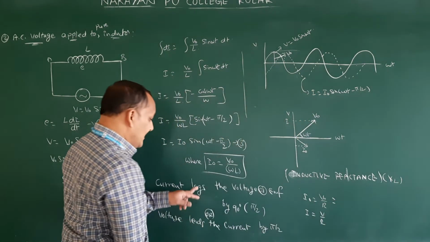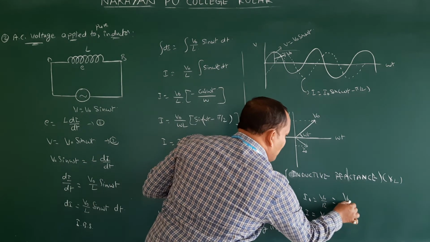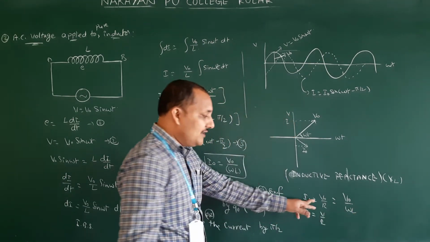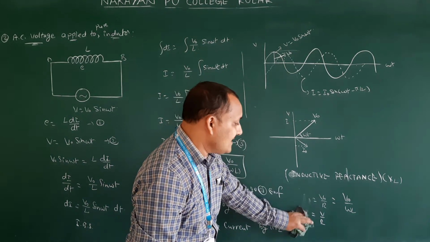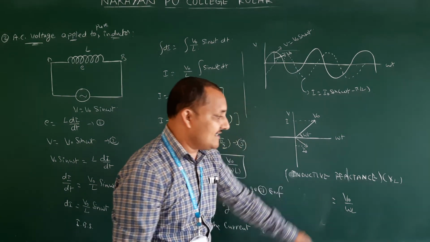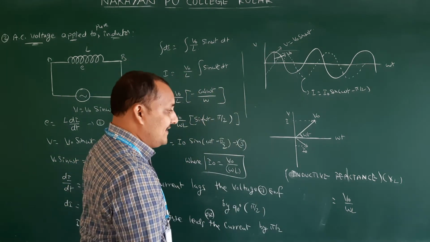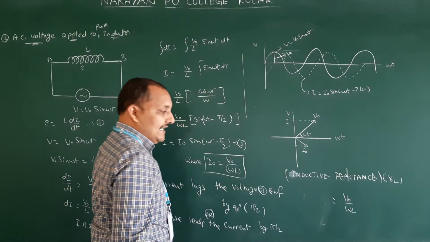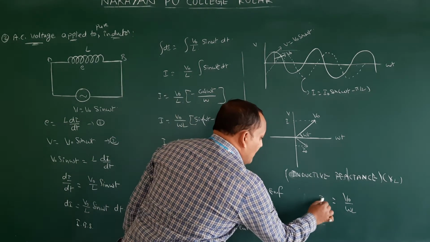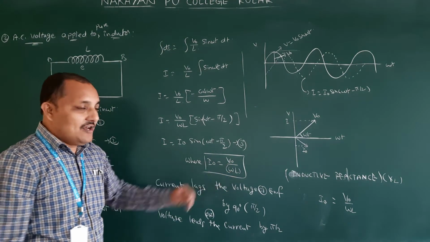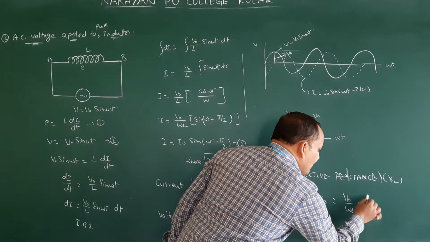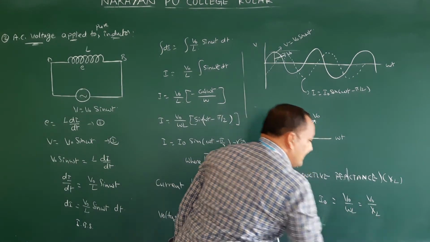Here you get I naught is equal to V naught by omega L. You don't need to write all this in the exam; you can directly write it. This is just to understand why we are calling it resistance and to remember the definition of inductive reactance. So from equation 3, I naught is equal to V naught by omega L. This omega L we are writing as XL.